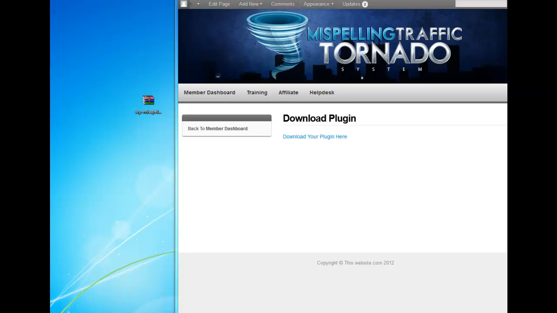Okay, here's a really quick tutorial on how you use the Misspelling Traffic Tornado plugin. It's one of the simplest plugins you can possibly use, and it's one of the most powerful. So first thing you do is just download the plugin.